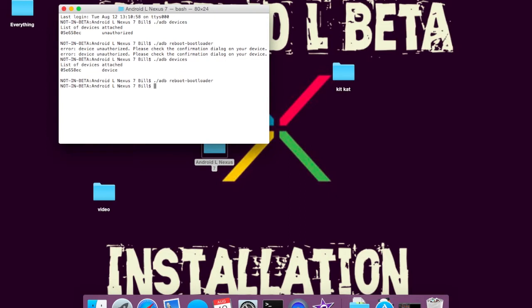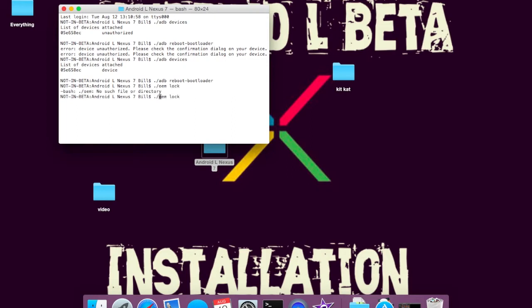Then you can go to the device and it'll show you that you're in the bootloader. And so now you're going to want to type fastboot oem unlock. But I've already done that, so I'll just lock it.